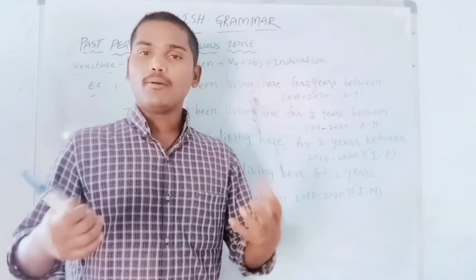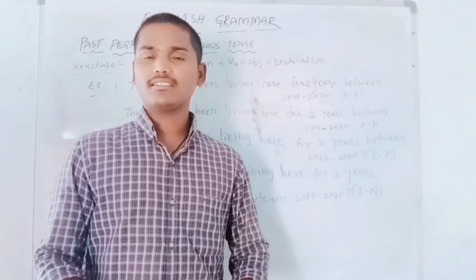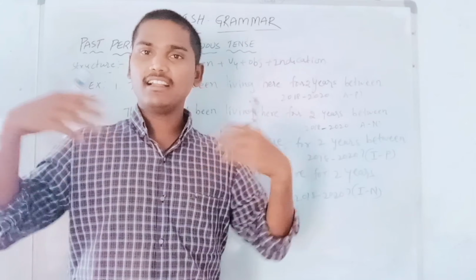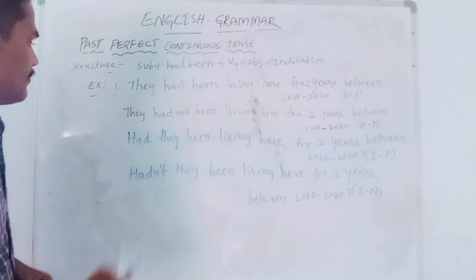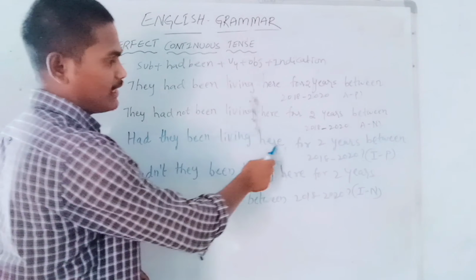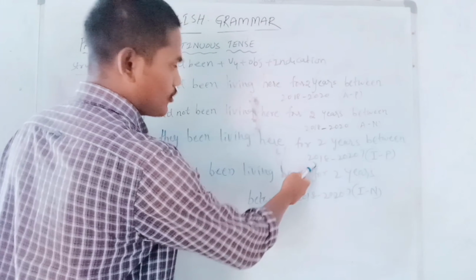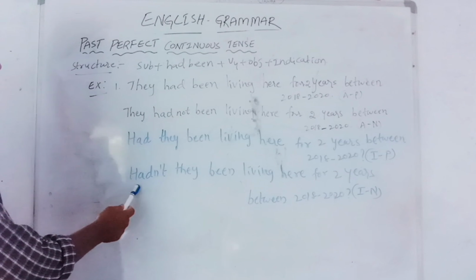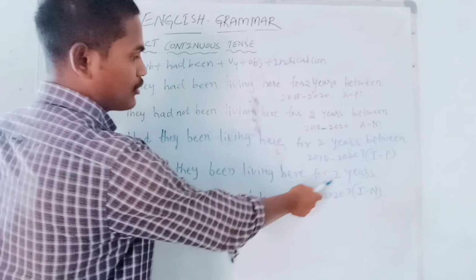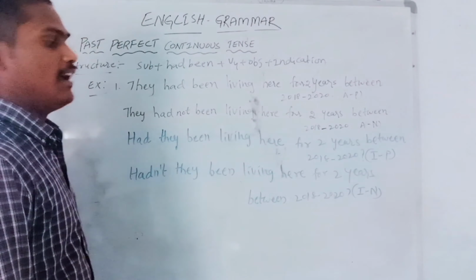They are not living here means they are living somewhere else. That we have to understand. Had they been living here for 2 years between 2018 and 2020? It is an interrogative positive statement. Hadn't they been living here for 2 years between 2018 and 2020?